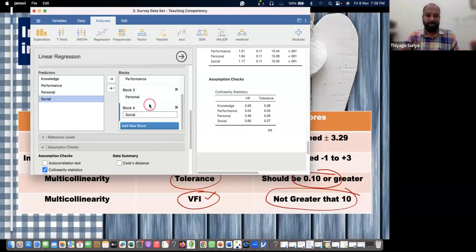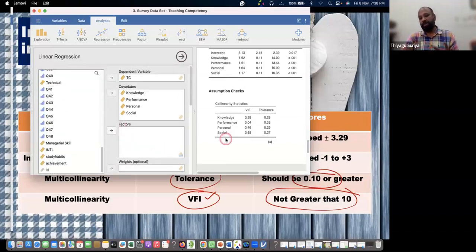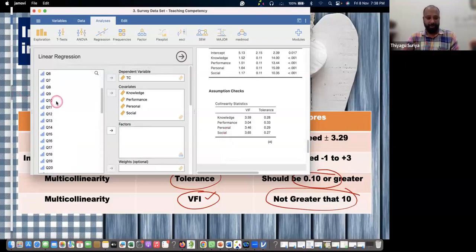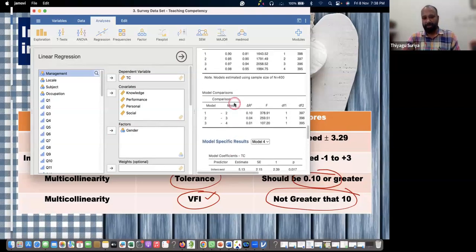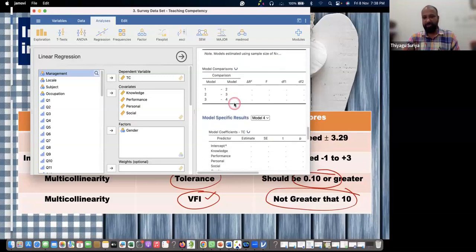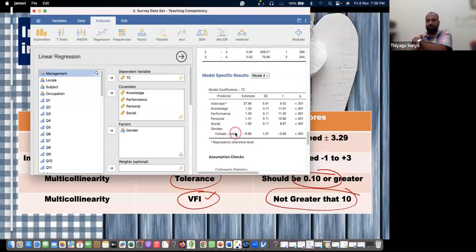Yeah, one more thing I would like to explain. Suppose you would like to add this one also. Suppose you want to check multiple correlation for some categorical variable. I am just trying this and putting in gender. You can put it as a covariate or a factor; you can put the factors. When you click the factors, you can see this. There is a regression. Now you can see this. Just go to model 4. Are you able to get gender female also? So what comes is that it is negatively correlated. So male and female have a negative effect. You understood? Then we can write an equation.